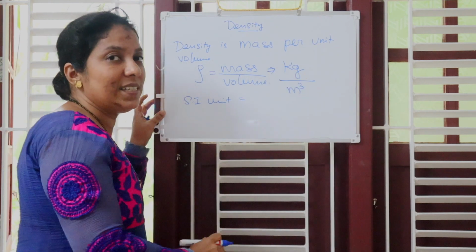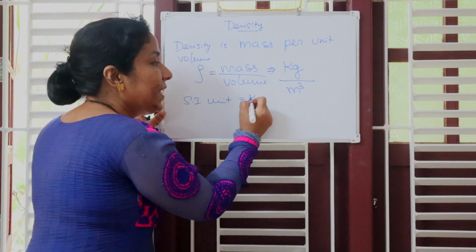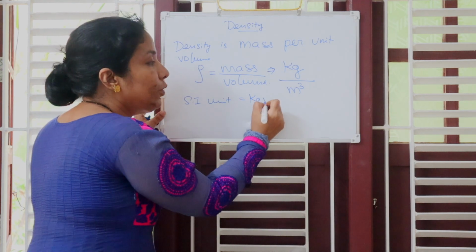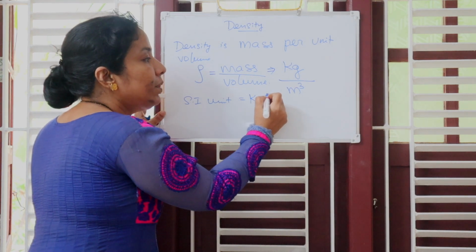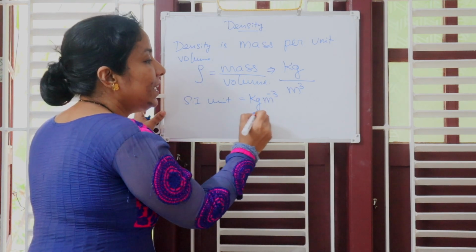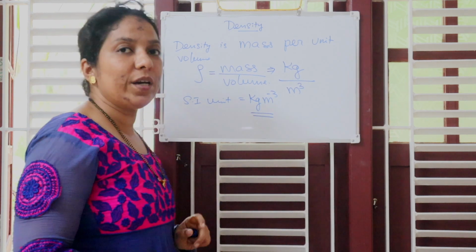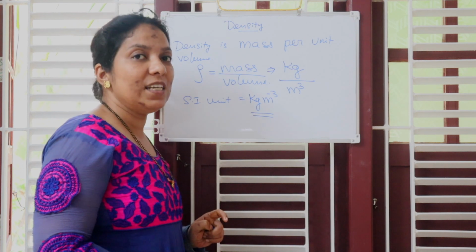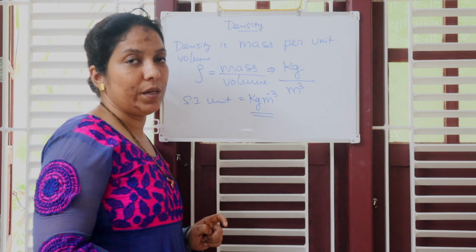Therefore, when you write in sentence, we write it as kg per meter. Meter is in the denominator. When you take that to the numerator, it will become -3. We read this as kilogram per meter cube, or we say kg per meter cube.